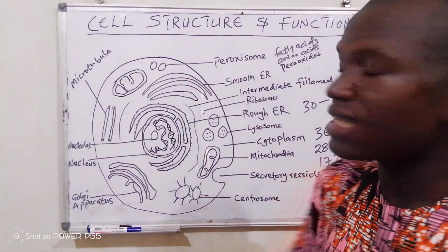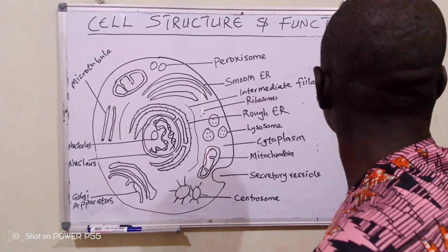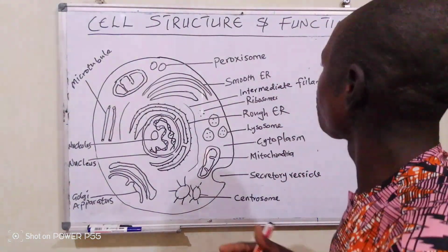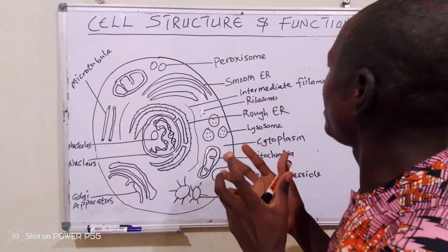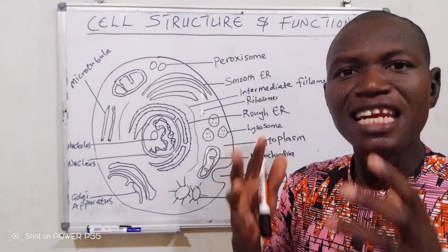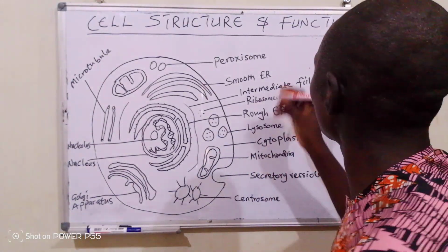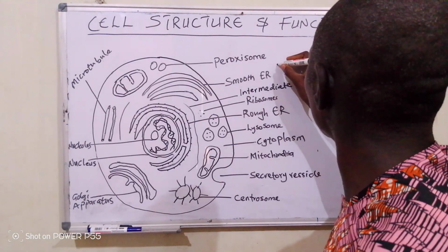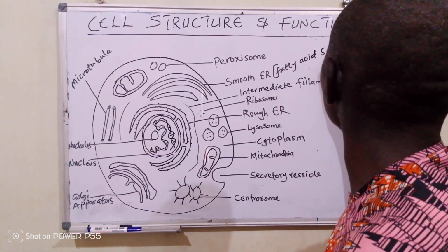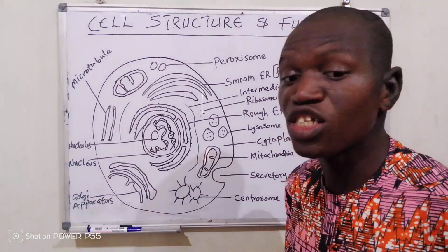So the next in the list is our smooth endoplasmic reticulum. So what is this smooth endoplasmic reticulum? Smooth endoplasmic reticulum is also an organelle in a cell. What is its function? Its function is that it synthesizes lipids. It synthesizes fatty acids precisely. So this is the function of smooth endoplasmic reticulum: fatty acid synthesis.